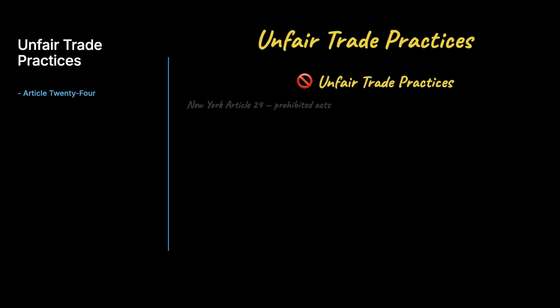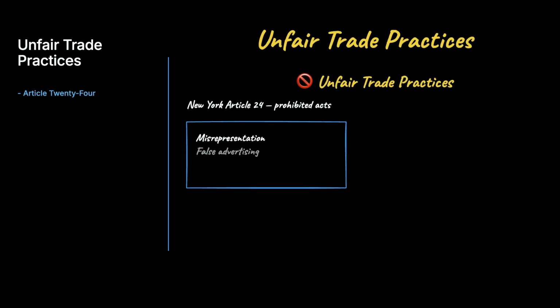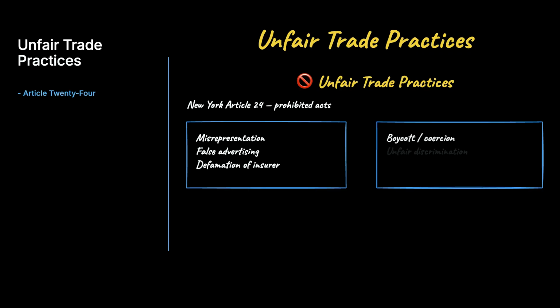Now this is where it gets interesting. Unfair trade practices. New York gathers these prohibited acts under Article 24, and the exam can test any by name. These are things a producer or insurer may not do to compete unfairly or deceive the public. Let's walk the big ones because they generate a ton of questions.